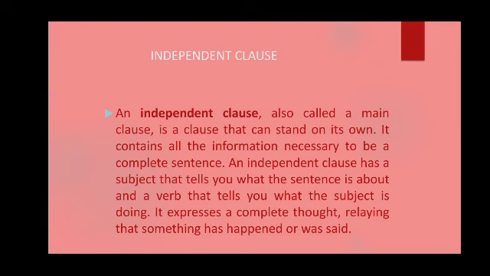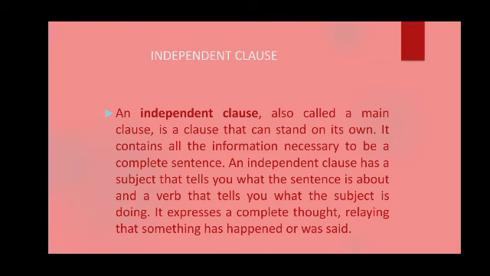It expresses a complete thought, saying that something has happened or was said. So, in an independent clause, there is obviously a subject and verb, and it will make complete sense. It is meaningful. So, independent clause can stand on its own. It's also known as main clause or principal clause.